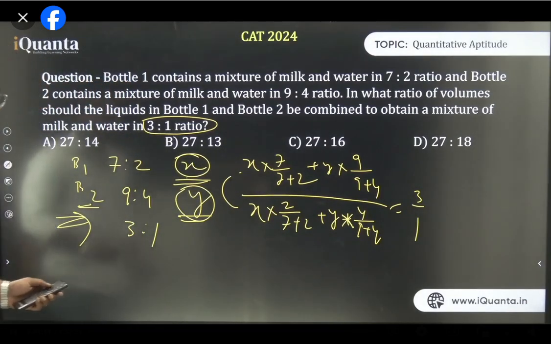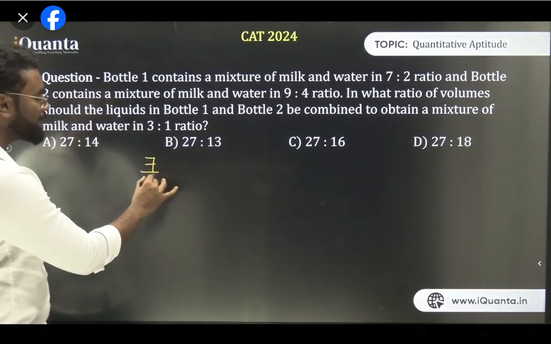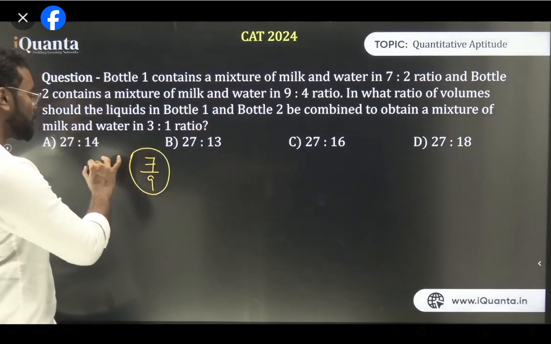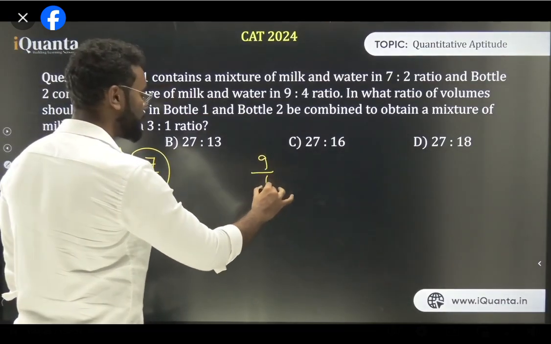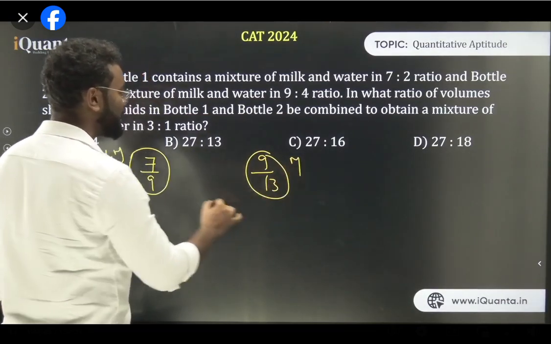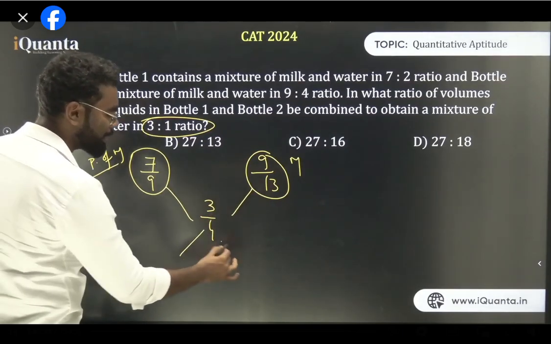And the first method, what we did, I have just written down again, that 7 upon 9 is the first case, that is the amount of milk. That is the proportion of milk. So I just take milk here. And the second one is 9 upon 13. That is the proportion of milk. And in the mixture, the mix is 3 upon 4. Now use the mixture allegation method and you can find the answer.